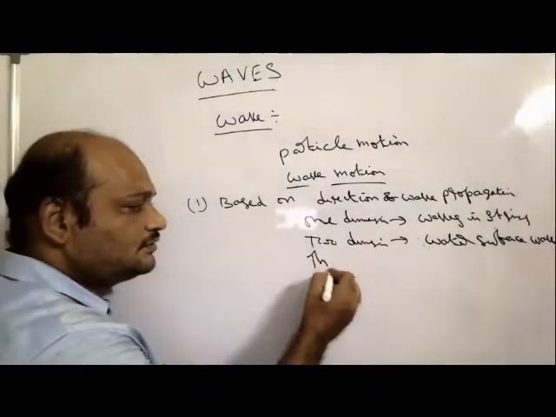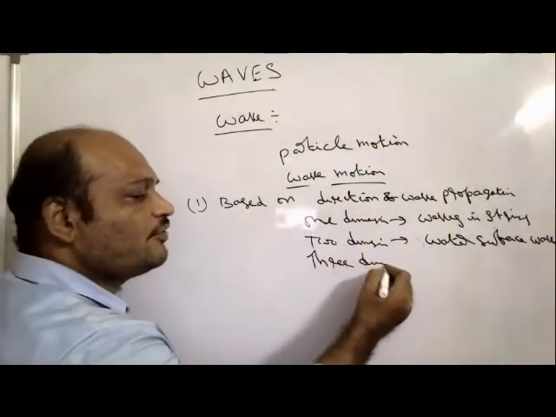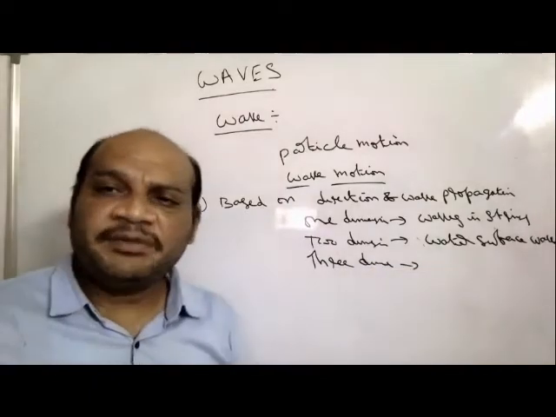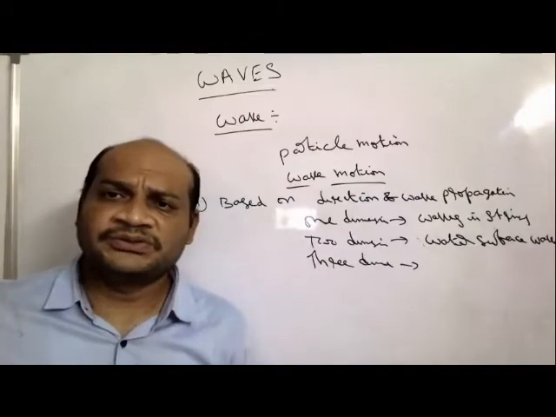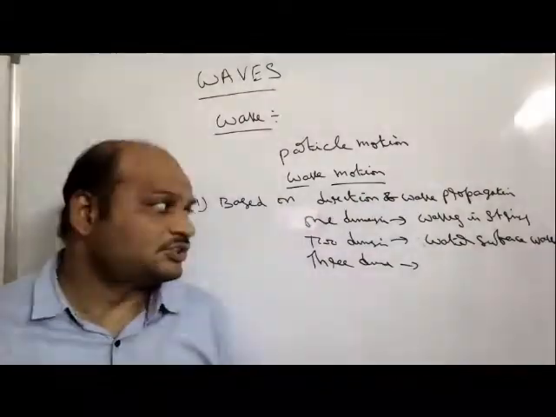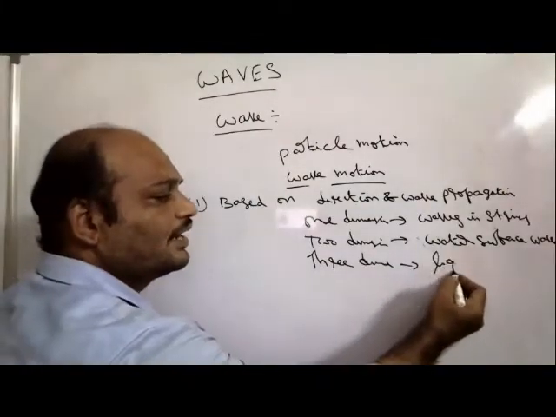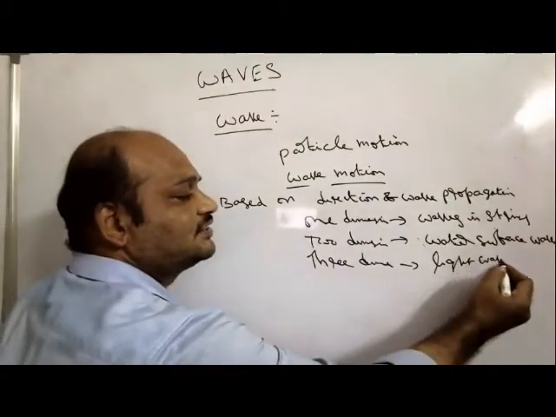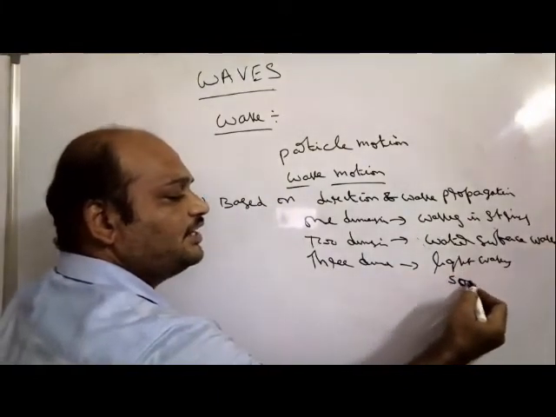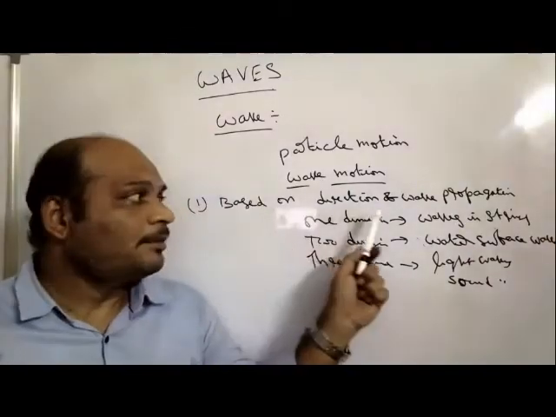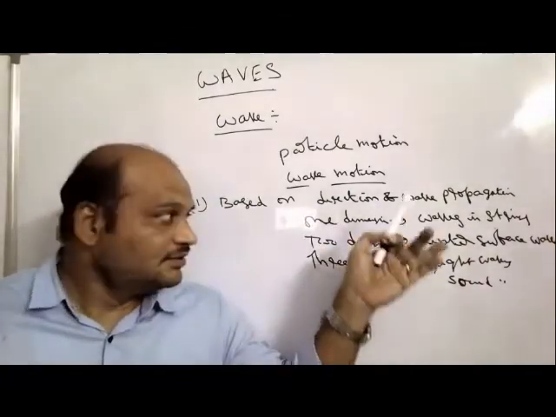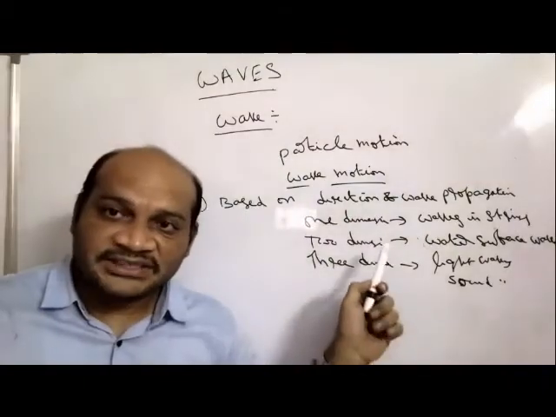Next, three-dimensional wave propagation. In the case of three-dimensional wave propagation, light waves and sound waves are good examples. Light propagates in all directions. Similarly, sound propagates in all directions. So depending upon the direction of wave propagation, waves are classified like this.